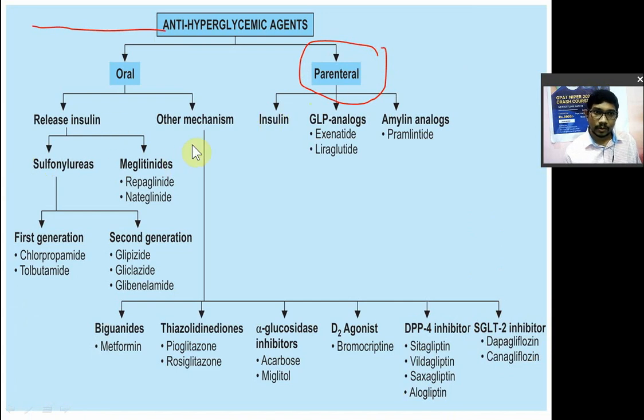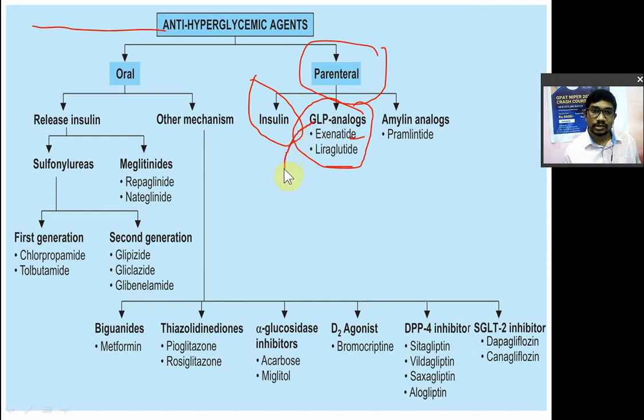We have seen about insulin, right? Then the second class in the parenteral hypoglycemic drugs is the GLP analog, glucagon like peptide analog. Okay? In that you have exenatide and liraglutide. So what is GLP?